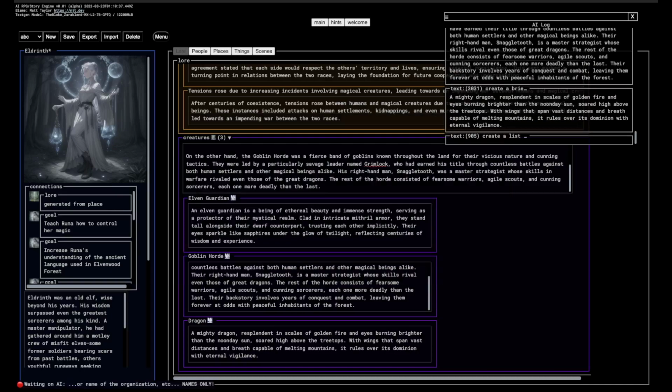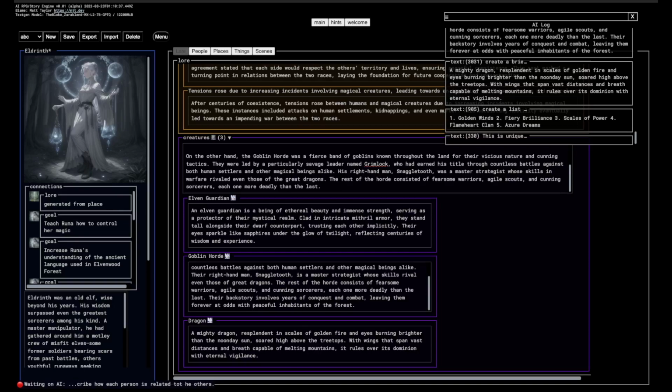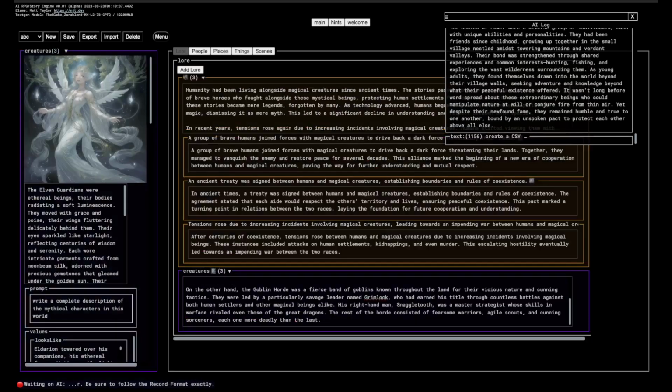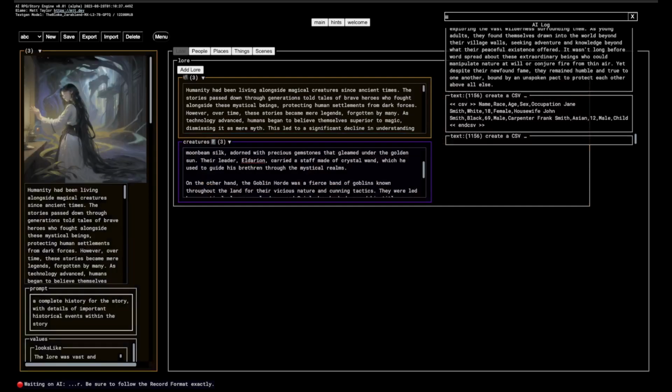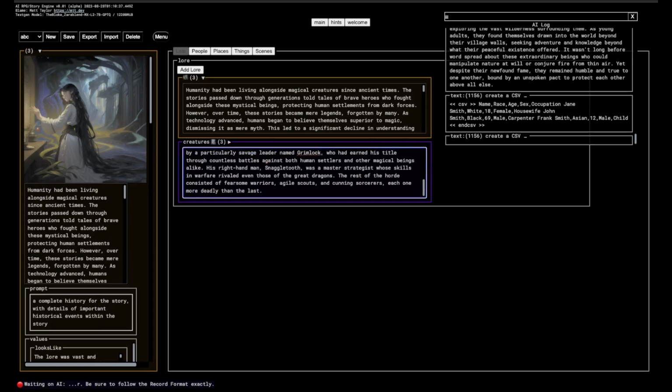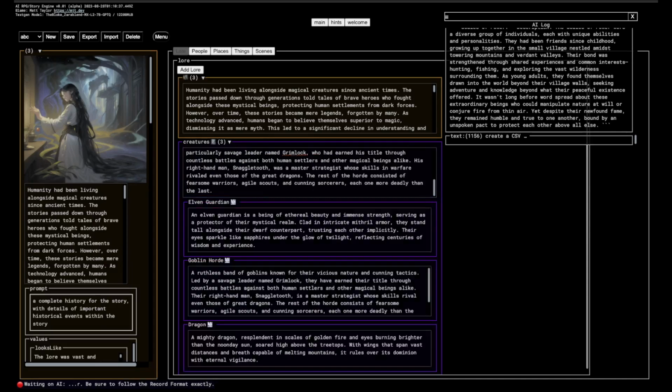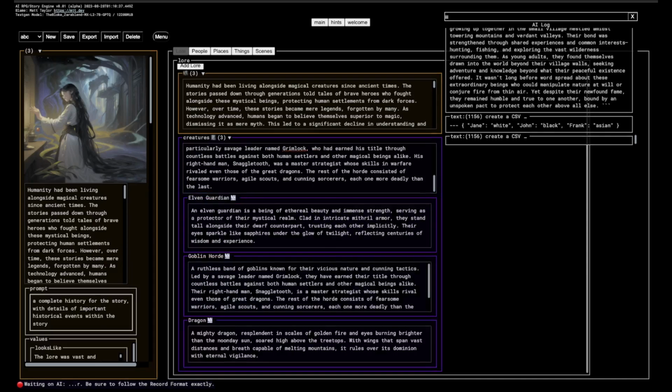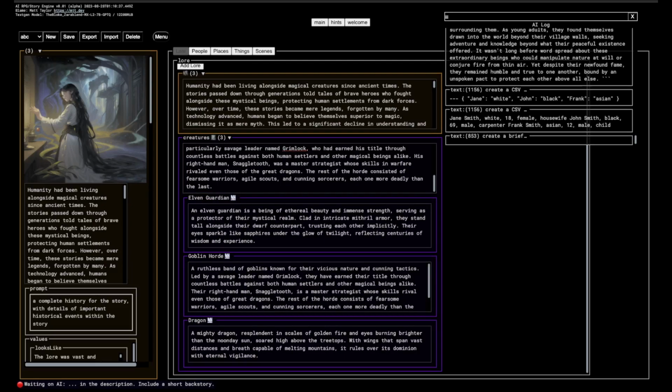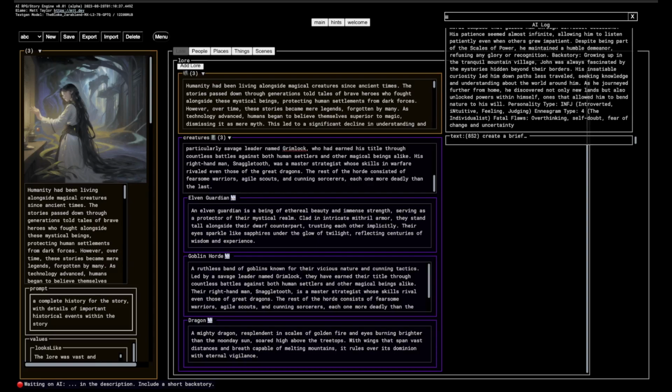It's also generating these images in the background. I probably should turn that off for this demo, because the images for lore are kind of fun, right? Each lore section has an image, but it kind of slows things down when you're trying to demo it. Performance last, always when developing. All right, so what's it doing? Oh, so it's making people.